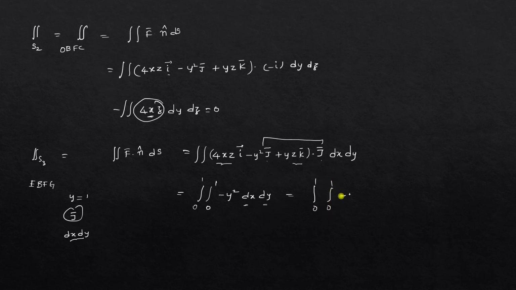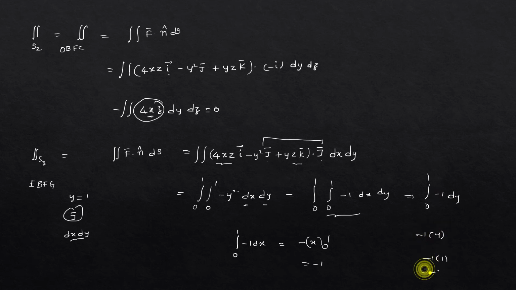Minus 1 square means minus 1 dx dy. So the innermost part will be the integral from 0 to 1 of minus 1 dx, which gives minus x from 0 to 1, that means minus 1. And the outermost part is the integral from 0 to 1 of minus 1 dy, so it will be minus 1 into y. So minus 1 into 1 will become minus 1, right?